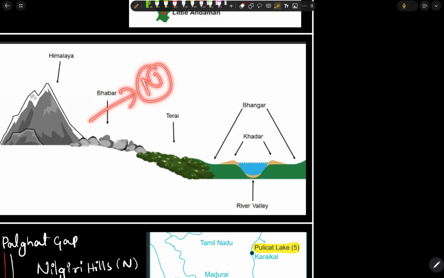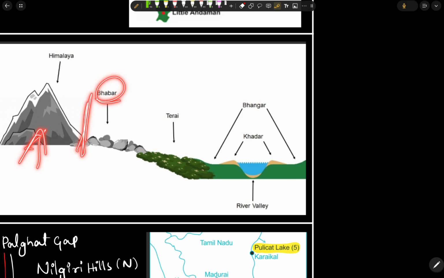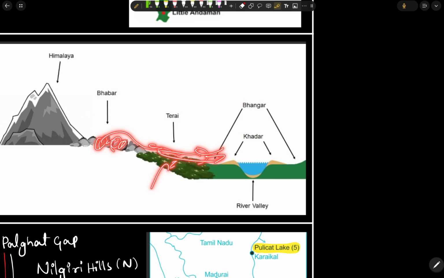Next we have the northern plains of India. Basically the northern plains of India start from the Bhabar, which starts from the foothills of the Himalayan ranges. First we have the Bhabar, where the river flows and deposits major dust particles and matter, and then it moves towards the Terai region, where it becomes marshy land.